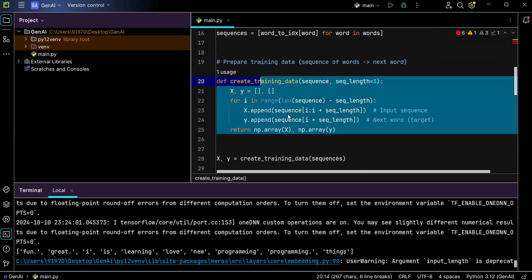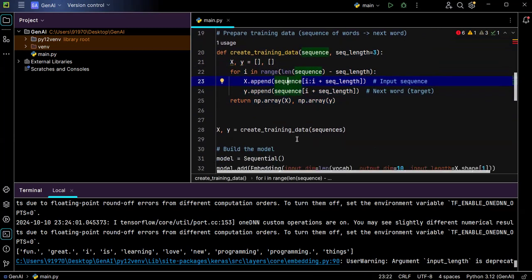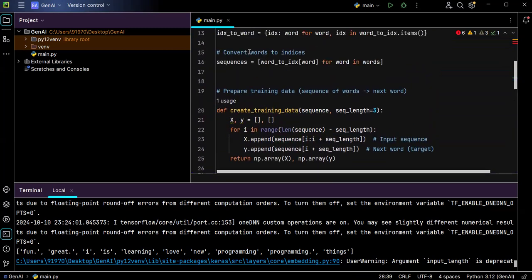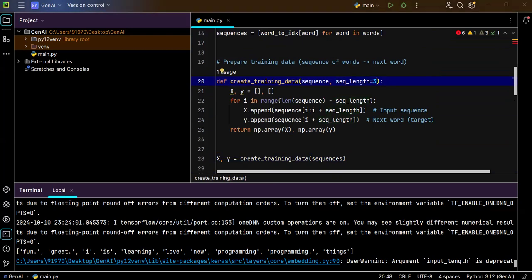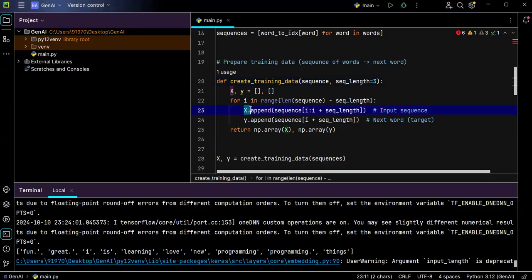This is nothing but the training data. So whenever we call it with our sequence, what is this sequence? The sequence is nothing but word to index list. So that sequence will be sent to it, and by using that sequence, up to 3 length separation, I'm picking the first 3 words and storing that data in this X variable.